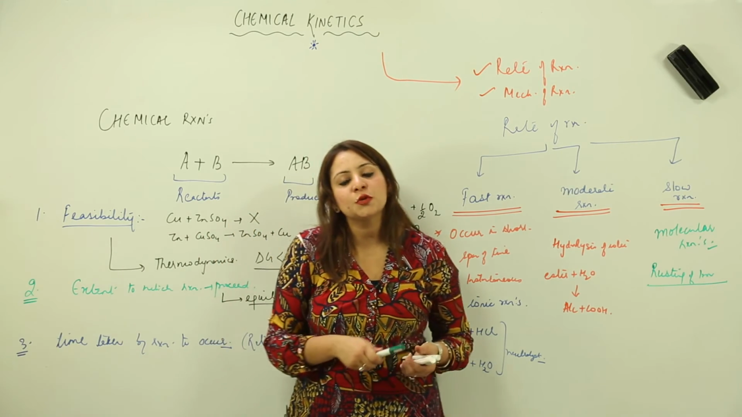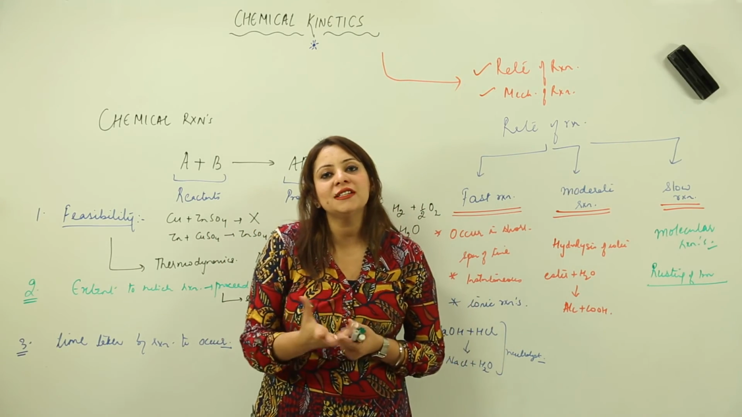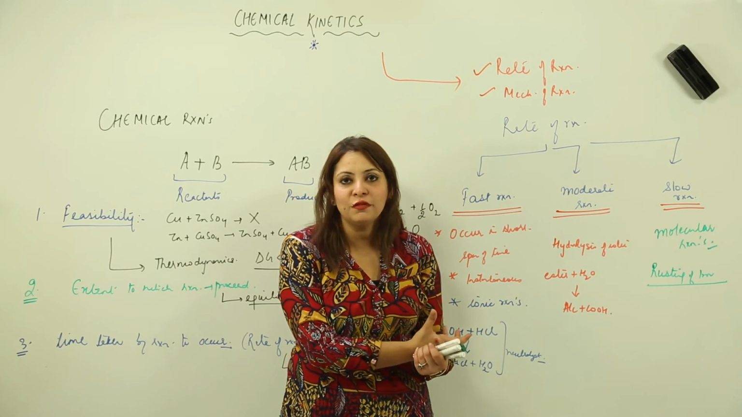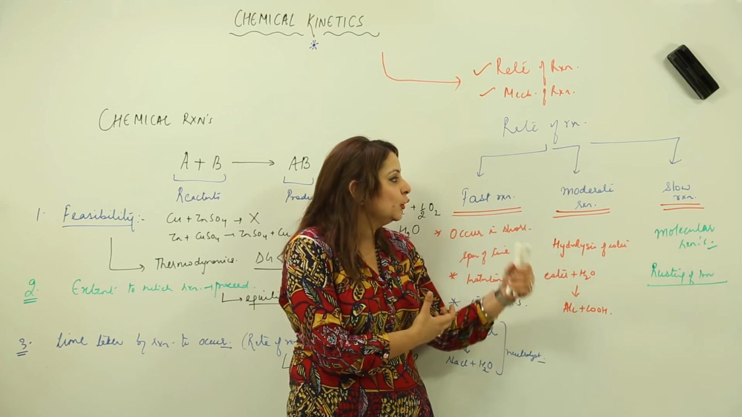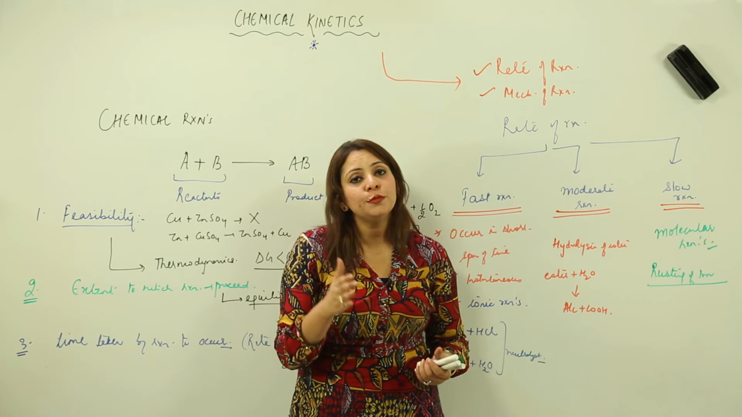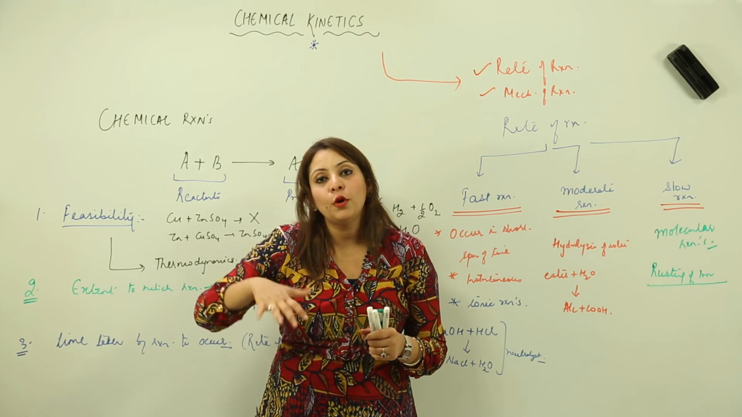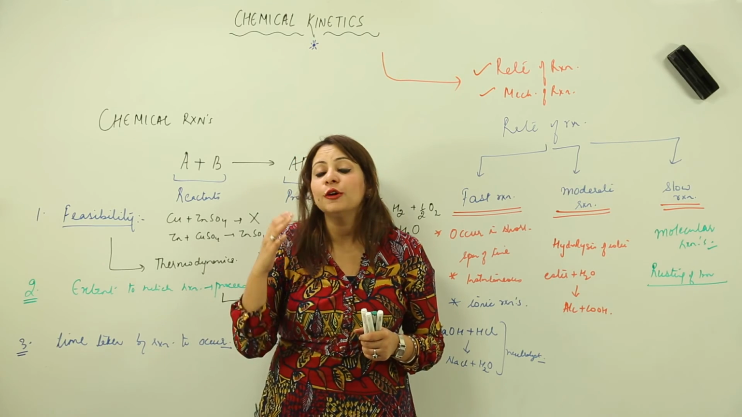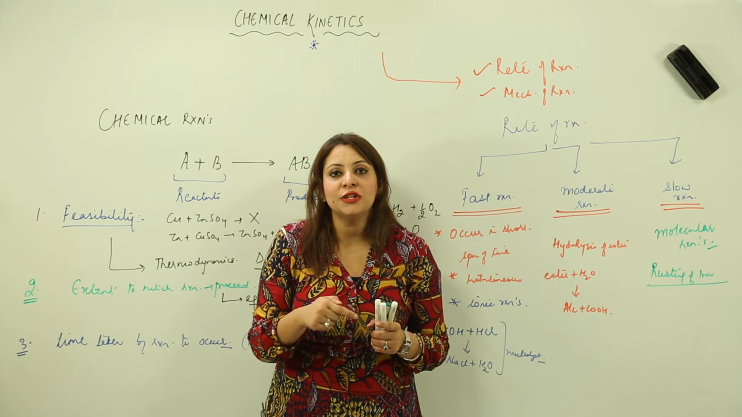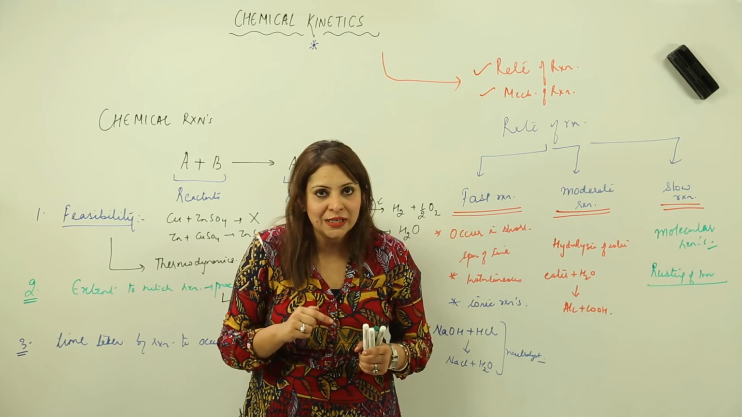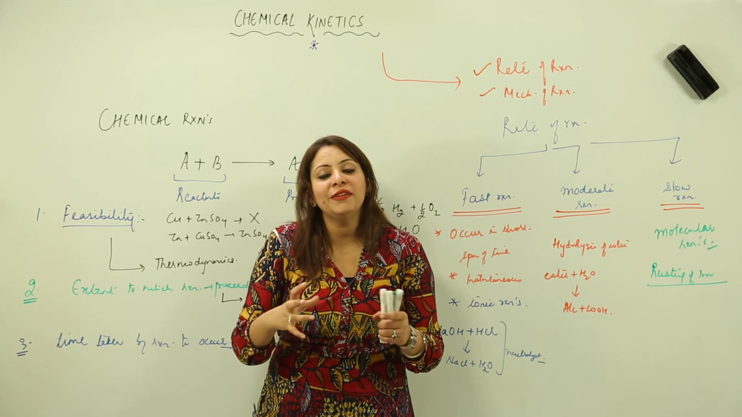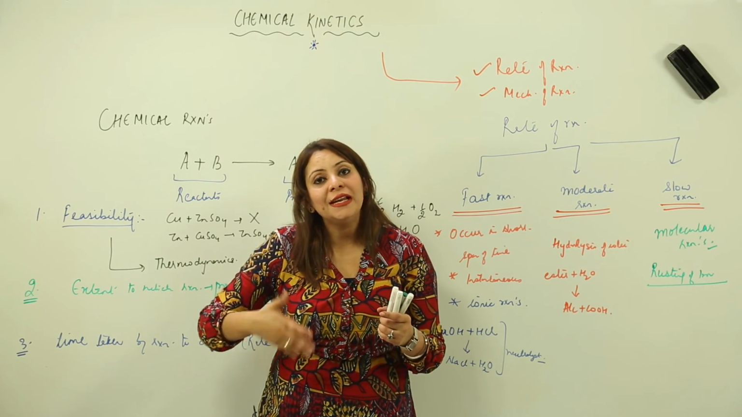Now the question must be striking in your mind: what is the reason that a few reactions are considered fast, a few are slow and a few are moderate? You should be aware that a chemical reaction involves the breaking of bonds and the forming of new bonds, right? And for breaking a bond we need energy. That means we need to supply energy from outside, but when a bond is formed, energy is released along with it.